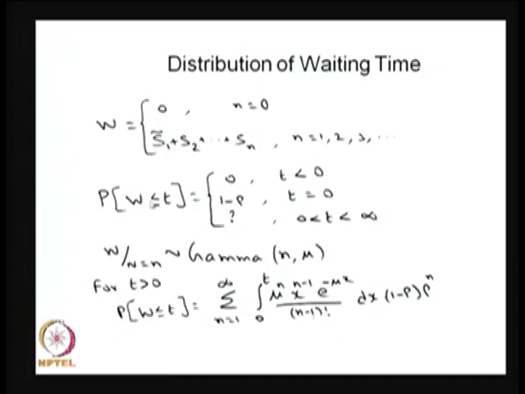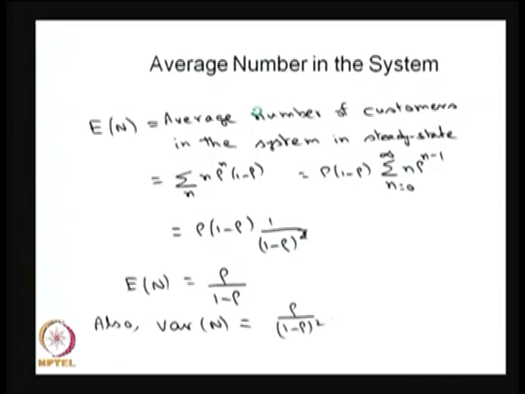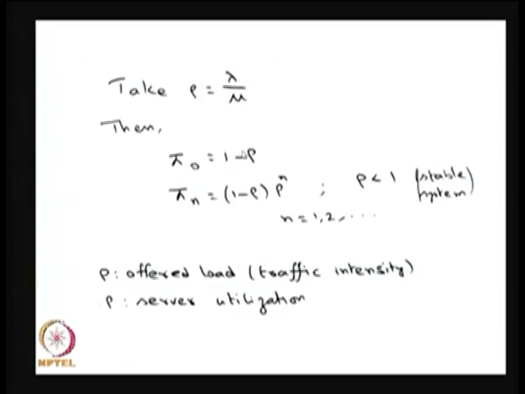So, let me try finding out the CDF of this random variable. The CDF is going to be 0 till 0. At 0 it has the CDF 1 minus rho, because when the waiting time is 0, that is equivalent to no one in the system. In the long run, no one in the system has probability pi naught, and that probability is 1 minus rho.